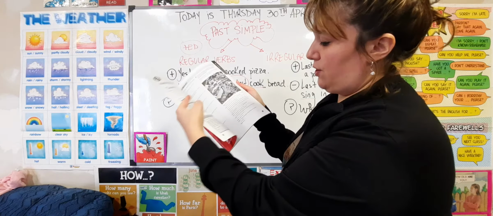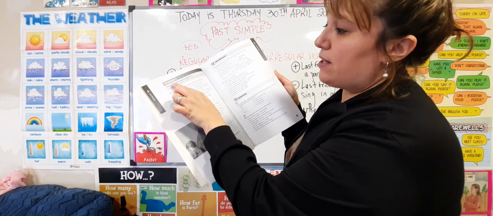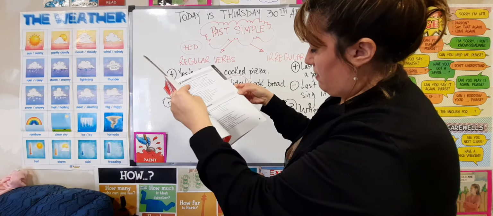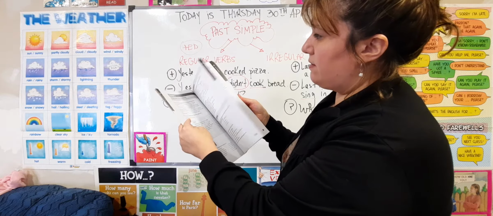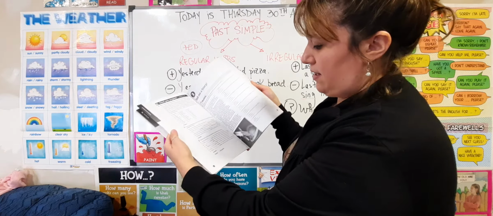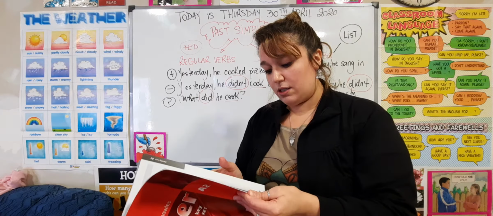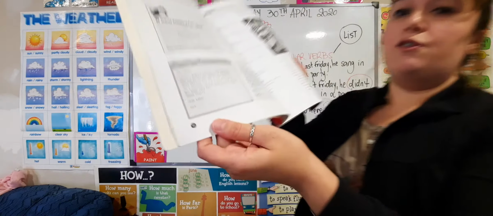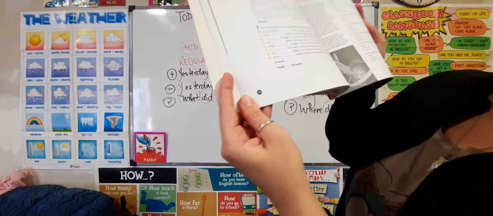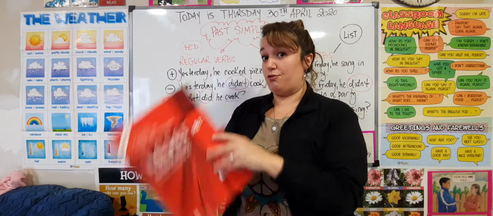You will have to continue 10, 11, 12, past simple, regular and basic irregular forms, same as 13, 14, 15, and 16. So, your homework will be completing from page 10 to page 16 of your workbooks, right?